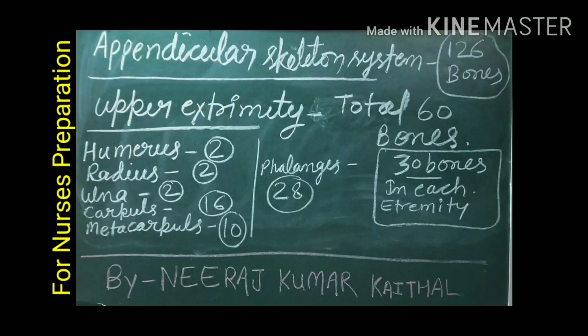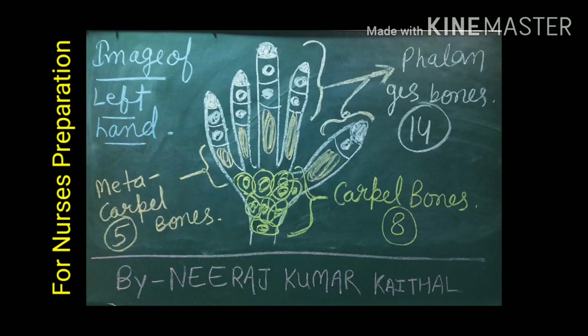Now let's talk about upper extremity or upper limbs. Our both upper extremity or hands contain total 60 bones, 30 bones in each extremity. The bones are 2 humerus bones, 2 radius bones, 2 ulna bones, 16 carpals bone, 10 metacarpal bones, 28 phalanges. Upper extremity portion, students have much confusion with the metacarpal, phalanges and carpal bones. To make it easy to understand, we have drawn the image of left hand with the bones location.